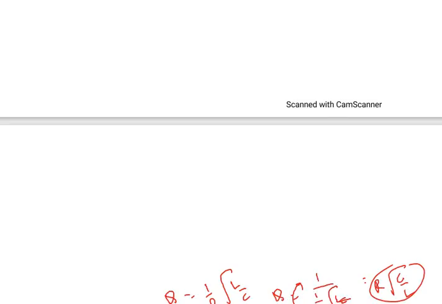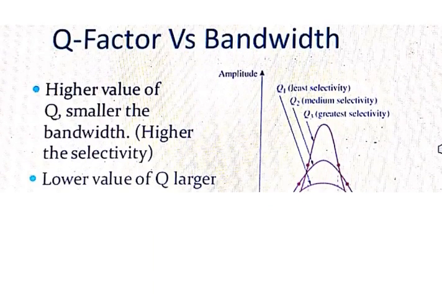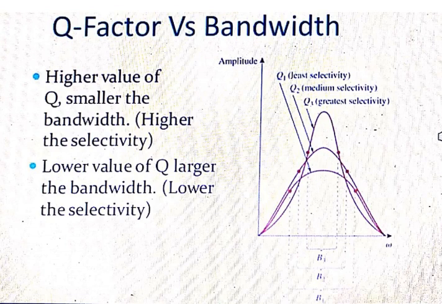And moreover, the relation between bandwidth and quality factor is also very, very important. Quality factor is equal to resonance frequency by bandwidth, very, very important formula. Okay, when bandwidth decreases, when small bandwidth, large quality factor. When the bandwidth is small, large quality factor.